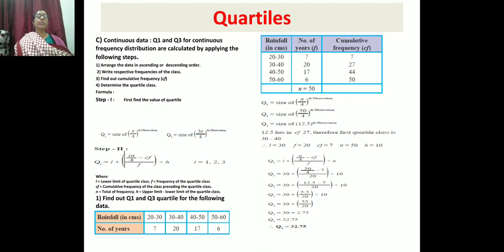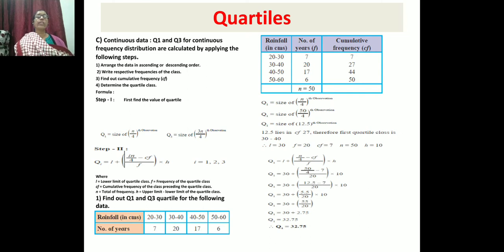Now we are going to study continuous data. Continuous data means a series like 1 to 5, how many there are, 2 to 3, how many, and so on. It is a continuous series. It means classes will come like 1 to 5, 5 to 10, 10 to 15. So we say that it is continuous.